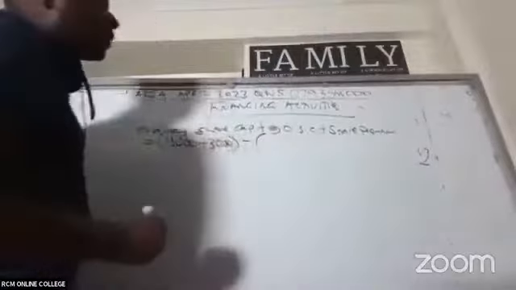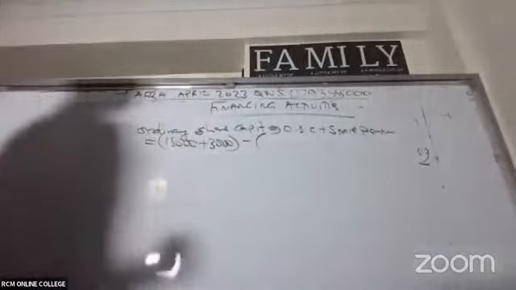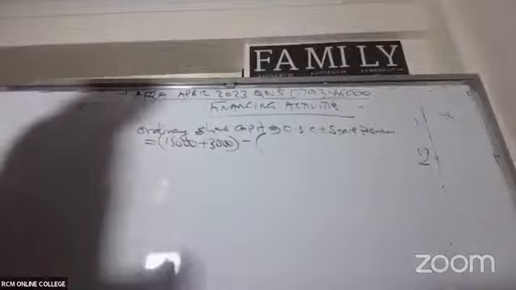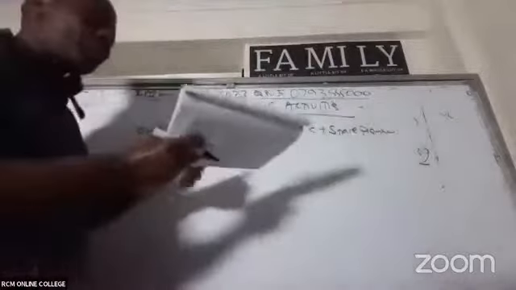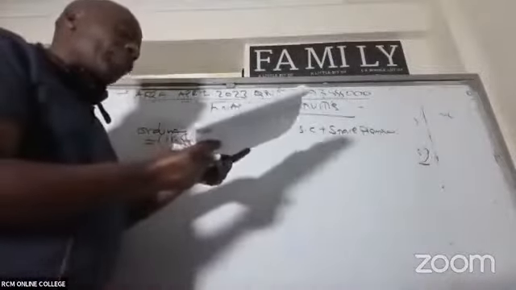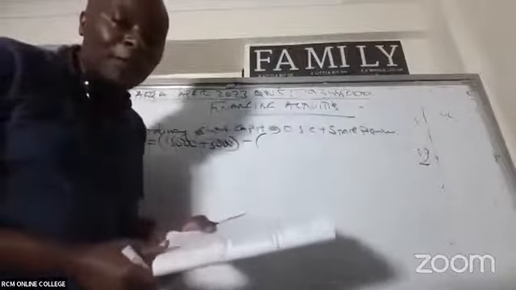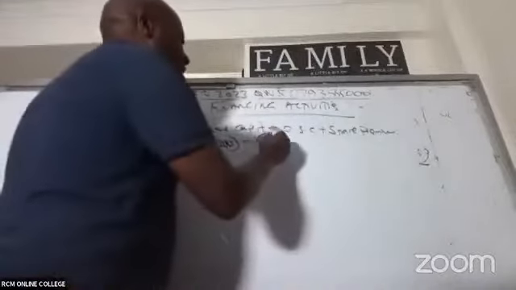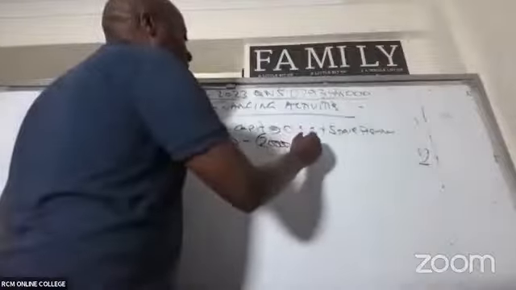In this case here, come and subtract what here? Come and subtract the closing. So closing, what are you able to see there? Closing share capital, 20,000 and 4,500. 20,000 plus 4,500.